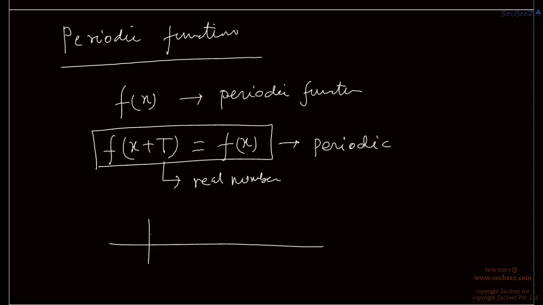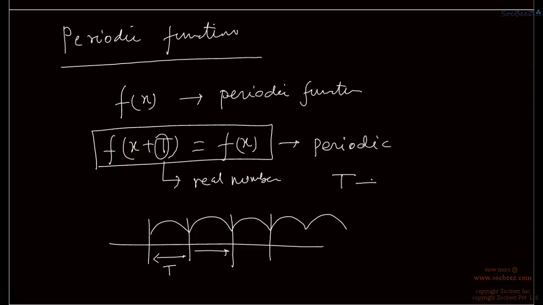Say we have a function like this. If we take this as t, then for each period t the function is repeating. So this is a periodic function, and the minimum value of t we call the fundamental period.